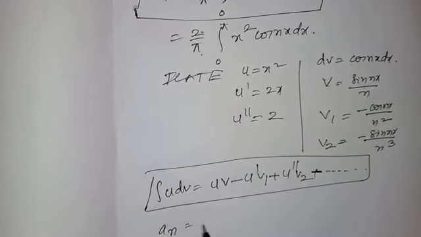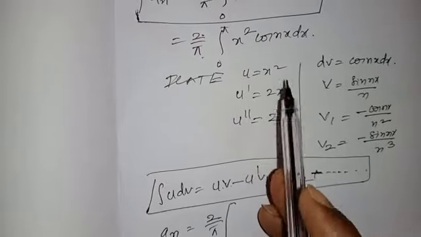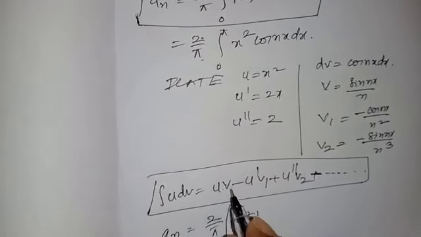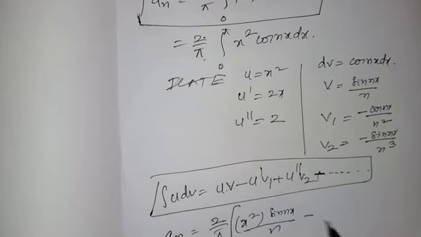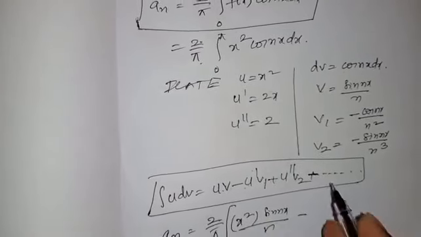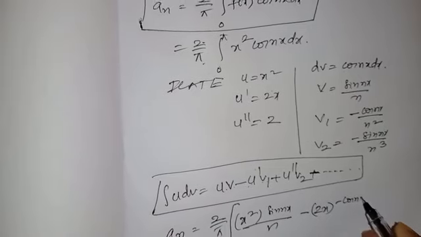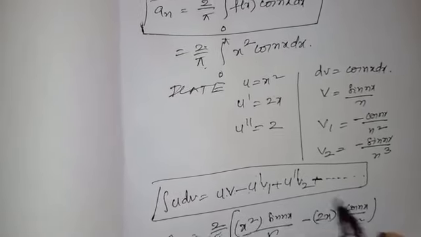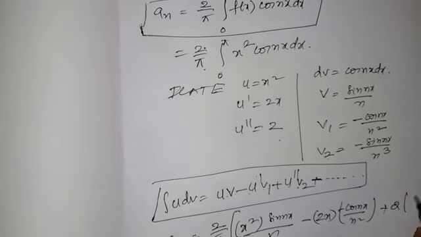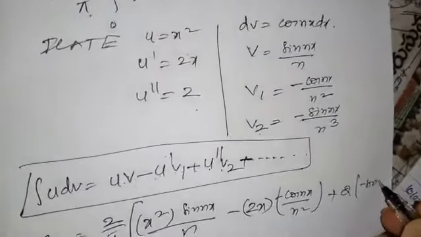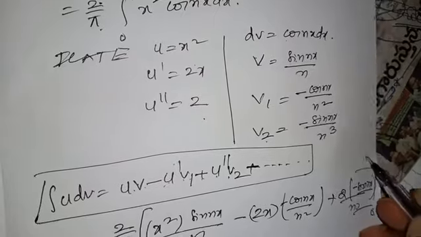So an = 2/π whole into, now substitute those values in the formula. u is x² into v value sin nx/n, minus u' value 2x into v1 value minus cos nx/n², plus u'' value 2 into v2 value sin nx/n³. The limits are 0 to π.